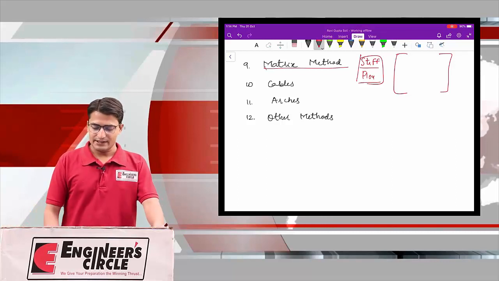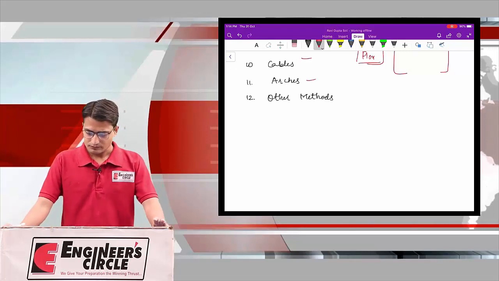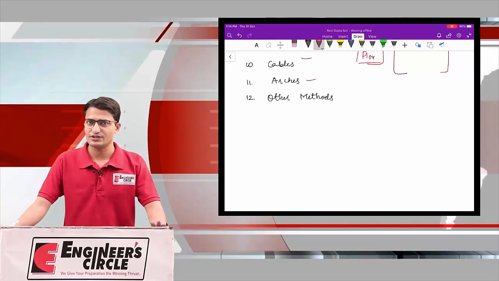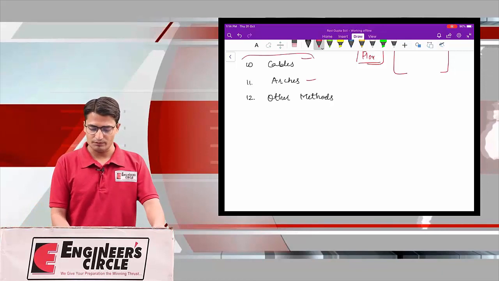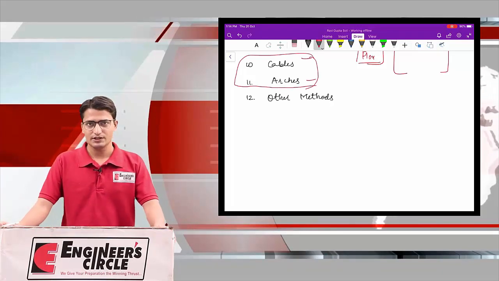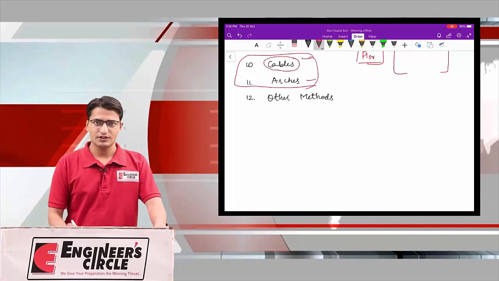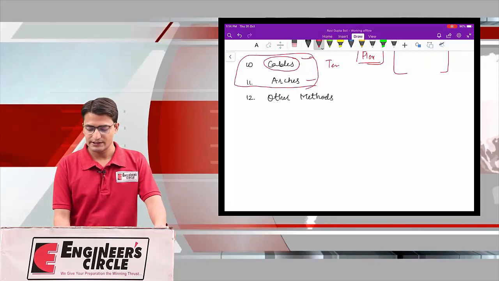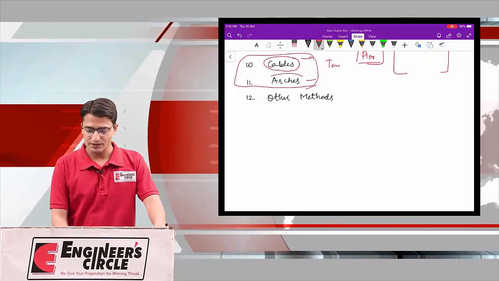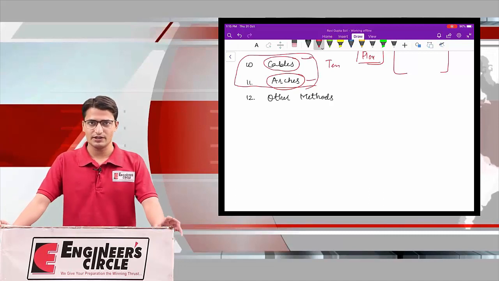Now the next chapters are cables and arches. Normally fewer questions are asked from these two topics, but we will thoroughly study them. In cables, we know that such structures can only take tension, while arches mainly take the applied forces in the form of compression.